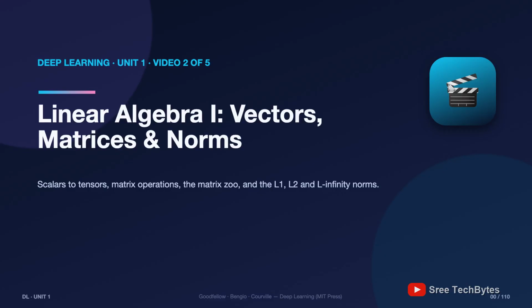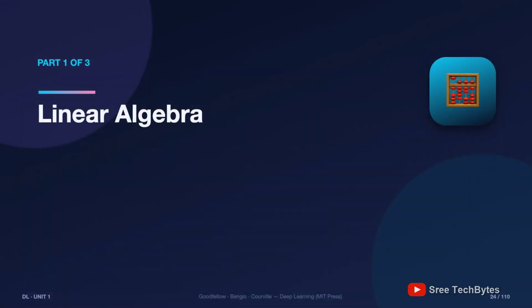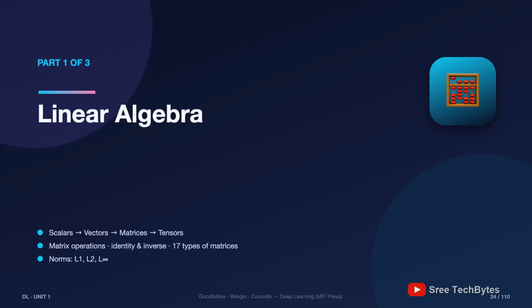Let's get into it. Welcome to part 1 of the unit linear algebra, and before you groan, let me sell it to you. Here's the single most important sentence of this chapter. A neural network is nothing but tensors flowing through matrix multiplications. That's it. That's the whole secret. Which means linear algebra isn't background math, it is the language deep learning is written in. Learn these objects and every deep learning paper becomes readable.